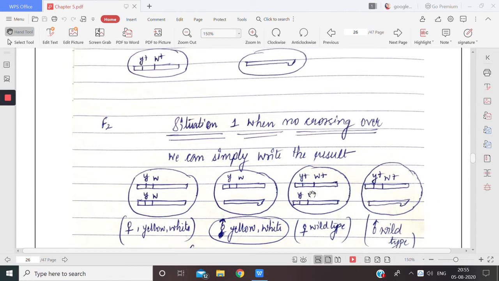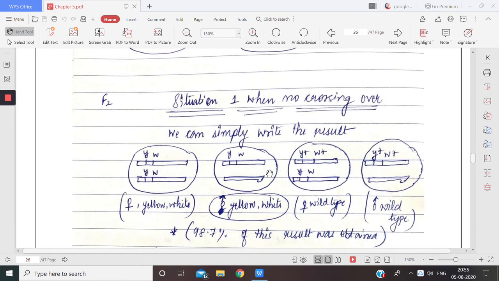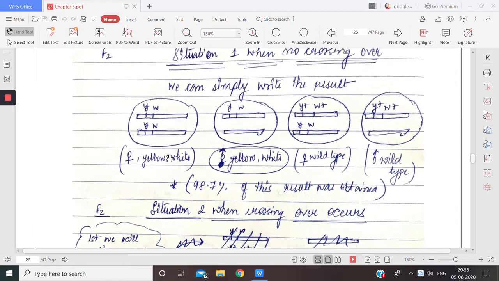So these are the results. That means I am getting yellow white, yellow white here, then yellow white again. I am getting wild type, then wild type, male female. So 98.7% of this result was obtained, you can see here. Now F2, so situation 2.